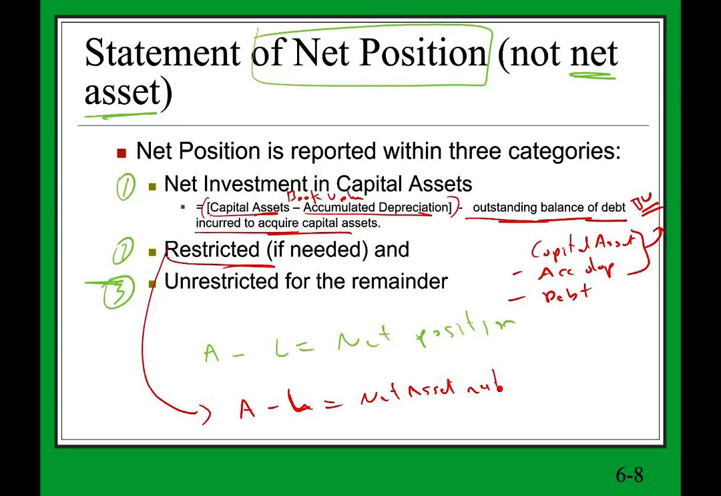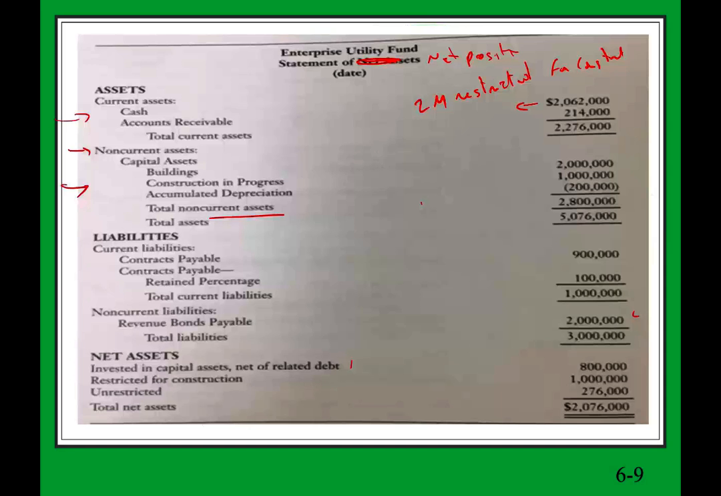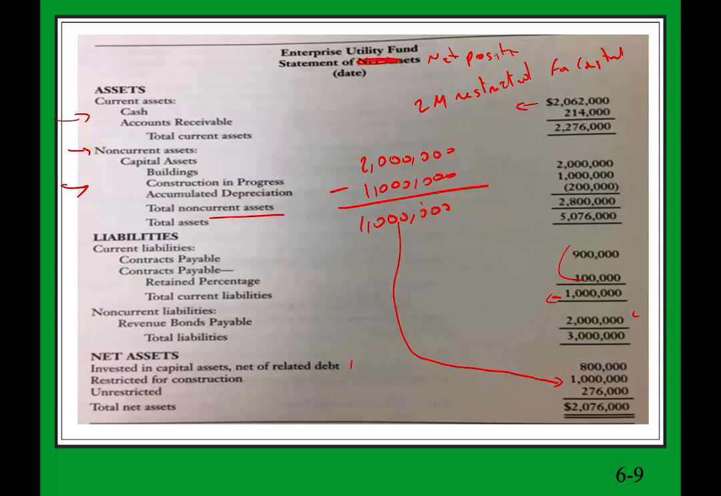Net asset restricted. Here, we have 2 million in cash restricted, minus, notice here we have 1 million in liabilities, and those are contract payable. It's for the construction, minus 1 million in liabilities. What we're left with is 1 million restricted net asset. And this is how we come up with this 1 million restricted for construction. So it's the asset minus the related liability.